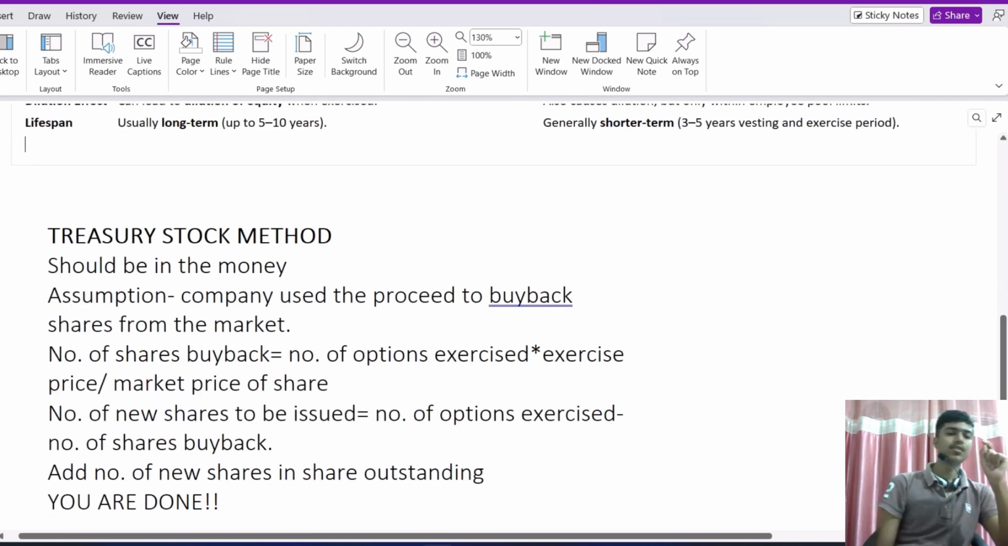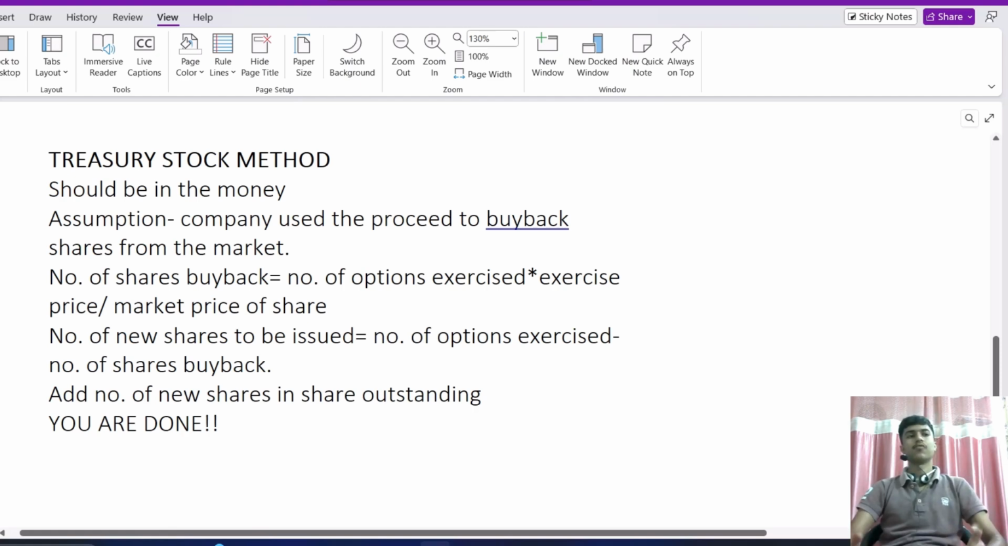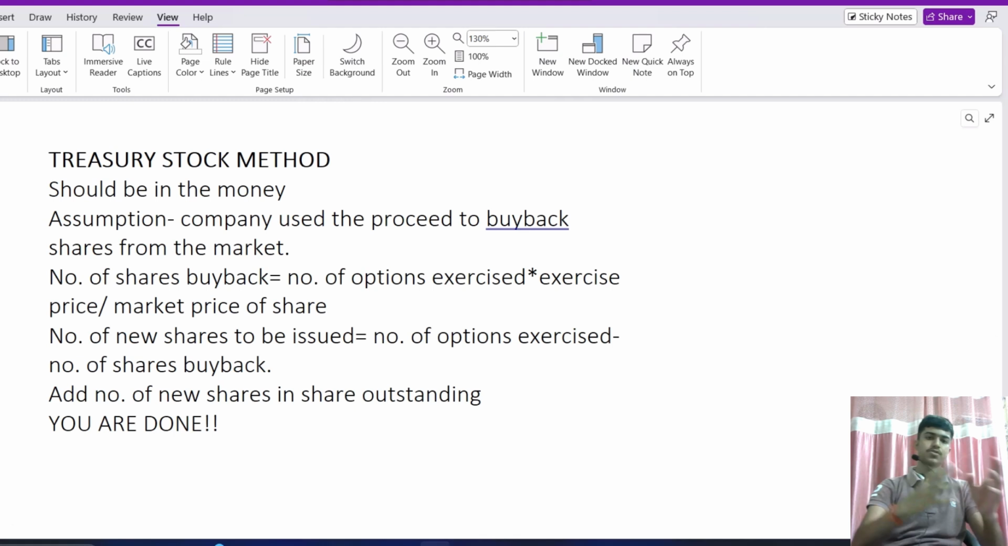So, the method used is the treasury stock method. Now coming to the treasury stock method. The first point is whether the option is in the money or out of the money. What it means is, if the exercise price is less than the stock price, there are likely chances that the option will be exercised.